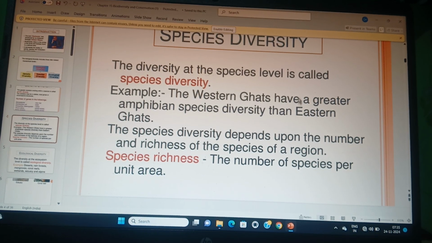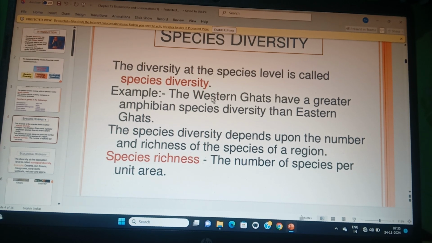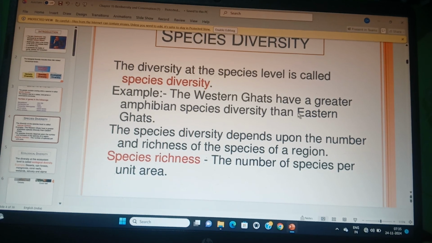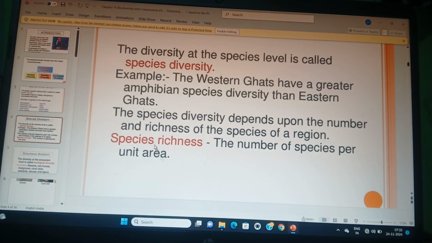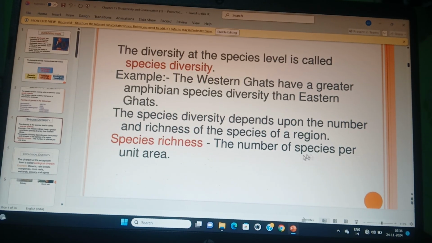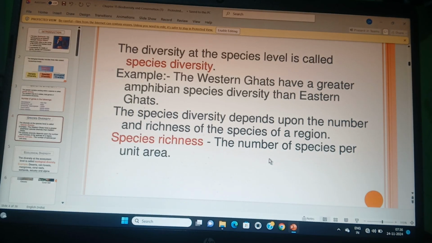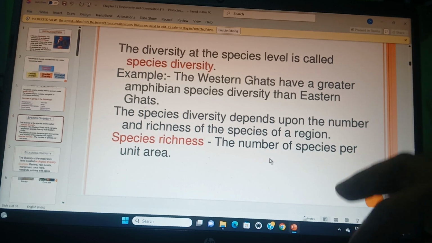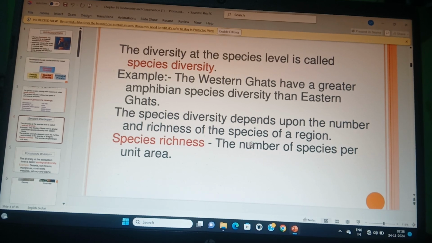If you go to a mangrove forest, there is more species richness. If you go to the desert, there is less species richness due to less water. So remember, students, species richness means the number of species per unit area. If you go to a forest, you divide the number of species you found by the area of the forest, and you get the species richness.